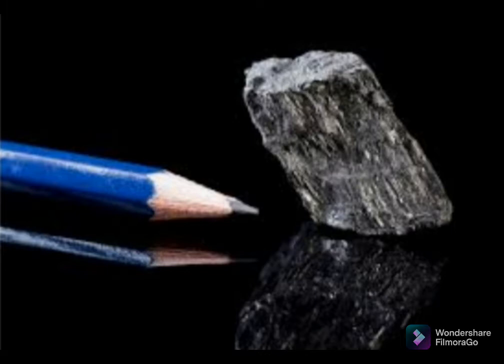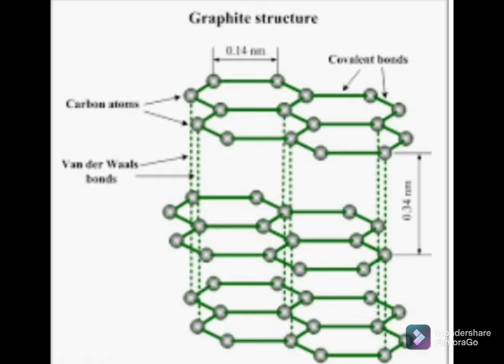Graphite is made up of layers of carbon atoms that can slide over each other easily, making graphite one of the softest known materials. You can see in the diagram the structure of graphite. In graphite, each carbon atom is attached to three neighboring carbon atoms and forms hexagons, arranged like this. The layers slide one over the other, and that's why graphite is a soft material.